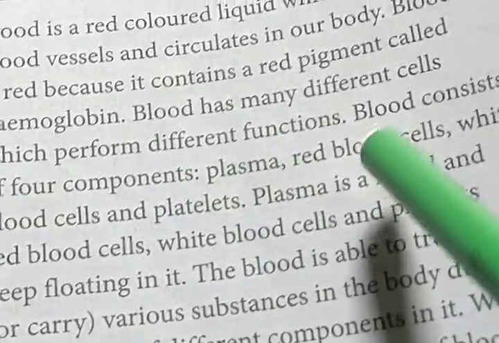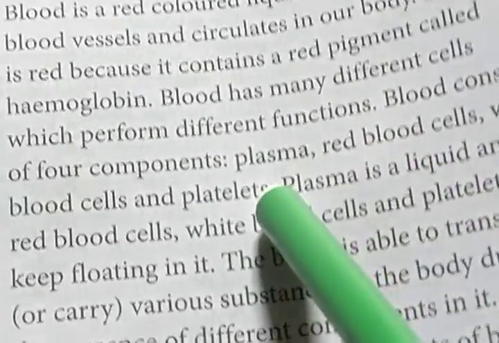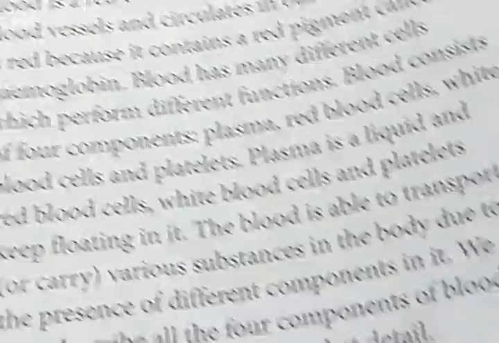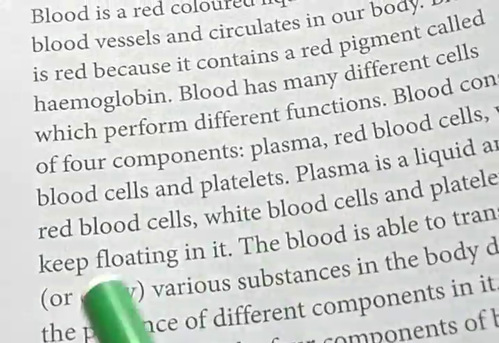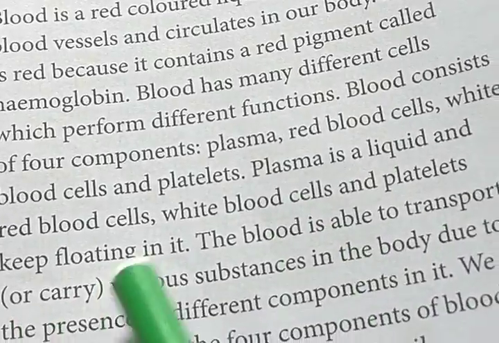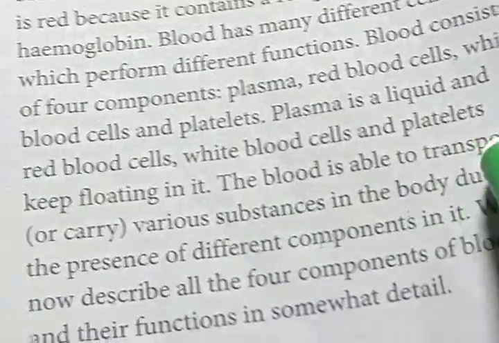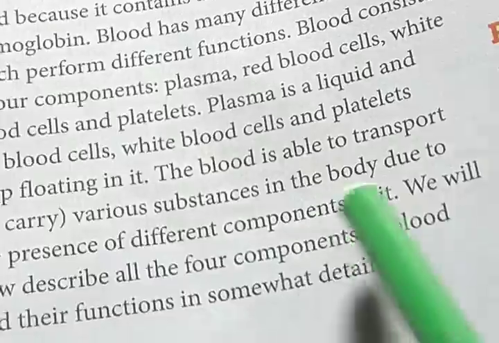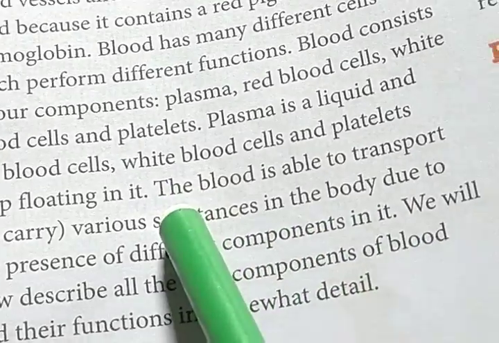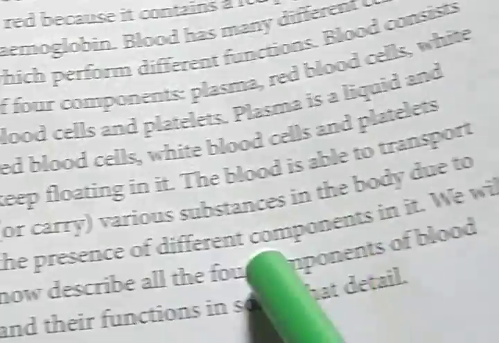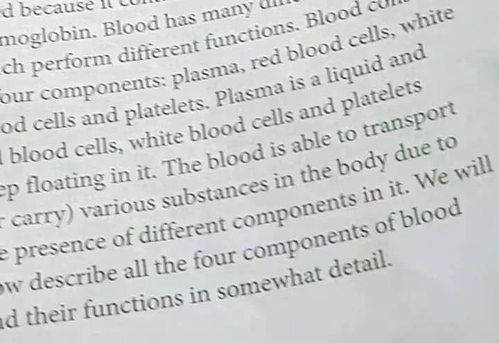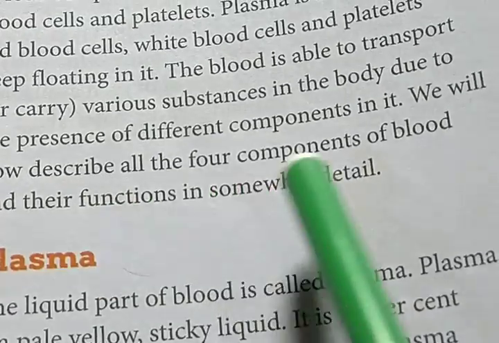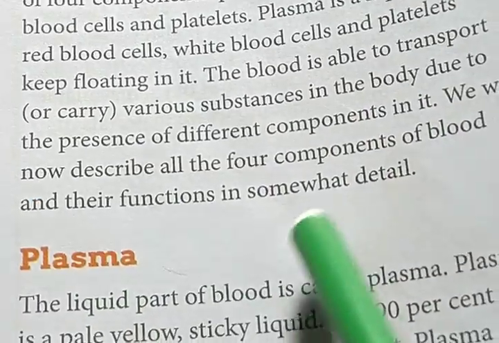So the liquid part of blood is known as blood plasma, in which the blood cells are always floating. Plasma is the liquid and the red blood cells, white blood cells and platelets keep floating in it. The blood is able to transport various substances in the body due to the presence of different components in it. We will now describe all four components of blood and their functions in somewhat more detail.